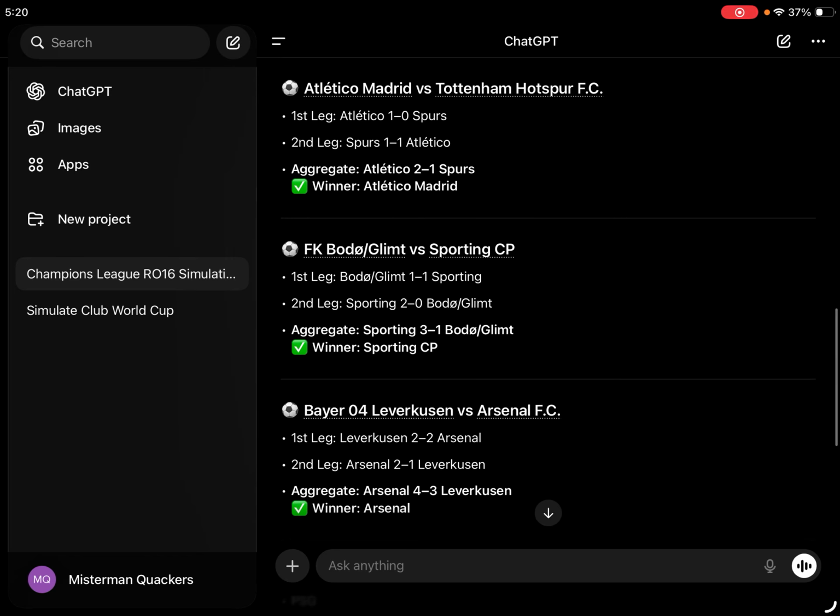Next, we have Bayer Leverkusen versus Arsenal. Arsenal qualified top in the Champions League, unbeaten. They haven't lost a single game, and it seems they're not going to lose one anyways. They beat them 4-3 and Arsenal goes on to the next round.